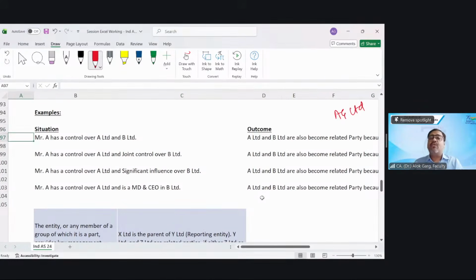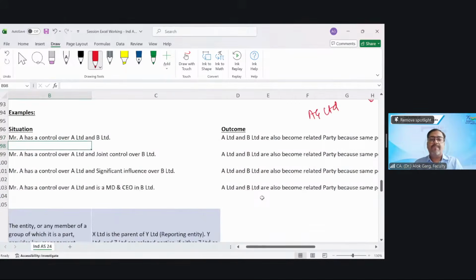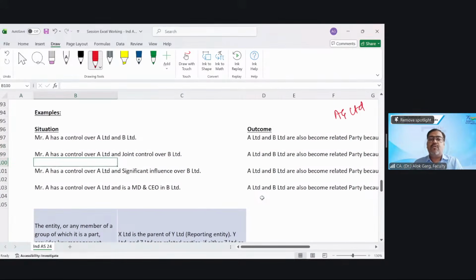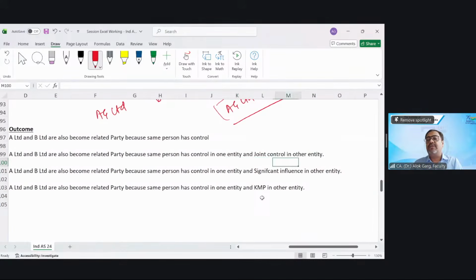Mr. A has control over A Limited and B Limited. So A Limited and B Limited also become related parties because the same person has control. Person includes relative also. Mr. A has control over A Limited and joint control over B Limited. A Limited and B Limited also become related because the same person has control in one entity and joint control in another entity.